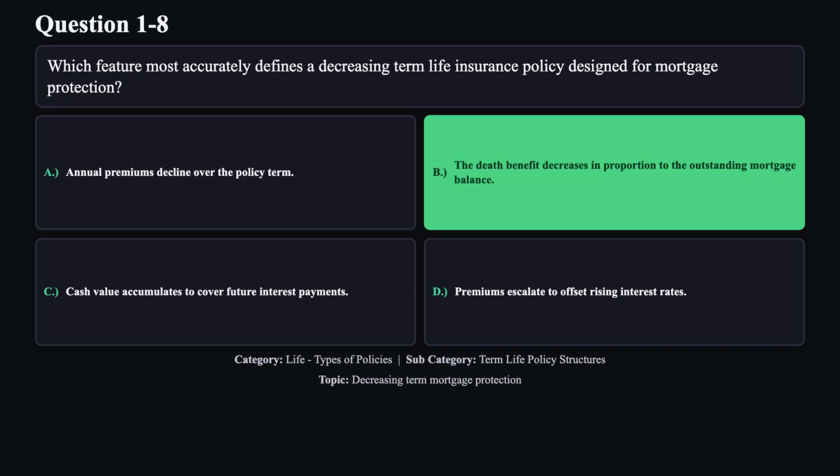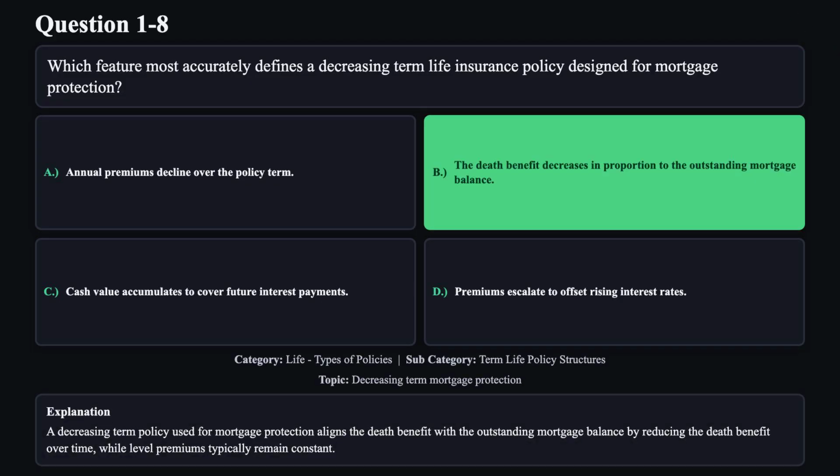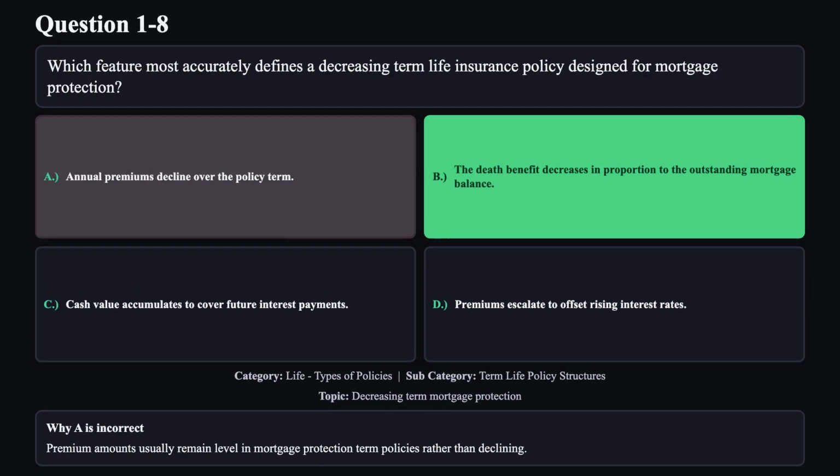The correct answer is B. A decreasing term policy used for mortgage protection aligns the death benefit with the outstanding mortgage balance by reducing the death benefit over time, while level premiums typically remain constant. Reason A is not correct. Premium amounts usually remain level in mortgage protection term policies rather than declining.